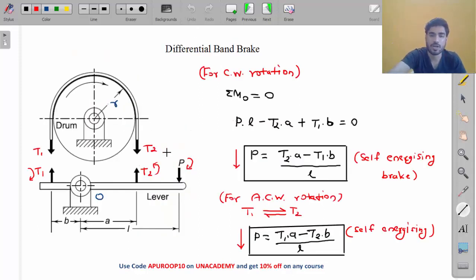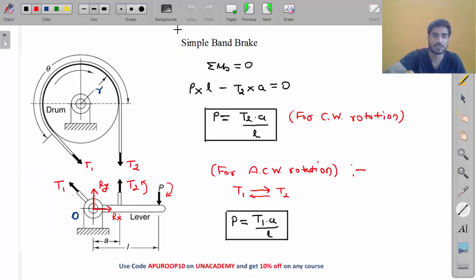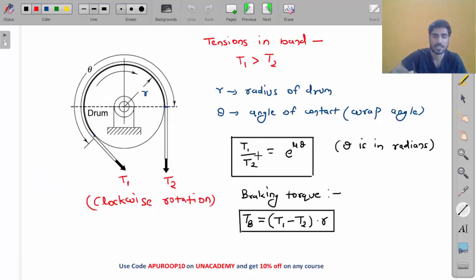So you don't have to memorize these equations. Just take moment about the hinge and you will get this equation. You have to memorize only these two equations, my friend. T1 by T2 equals e to the power mu theta, and TB equals T1 minus T2 into R. Theta is the angle of contact, which is in radians. We have talked about this in shoe brake also.